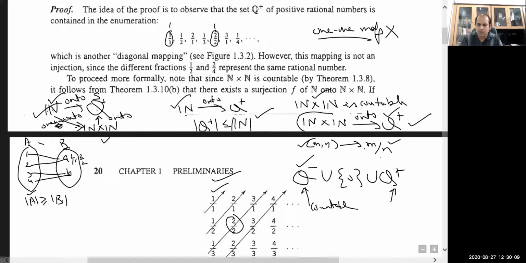This one is going to be countable, and being finite it is countable. So a countable union of countable sets is countable.